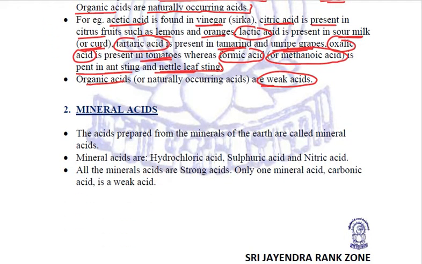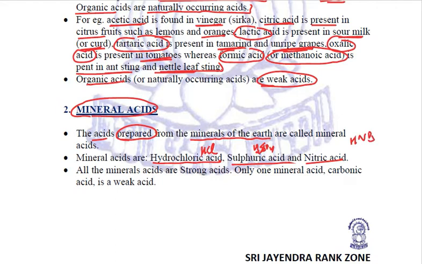Next type of acids are the mineral acids. Now, what are mineral acids? These are the acids which are prepared from the minerals of the earth. For example, hydrochloric acid, that is HCl, sulfuric acid, that is H2SO4, nitric acid, that is HNO3. All these acids are mineral acids, right?